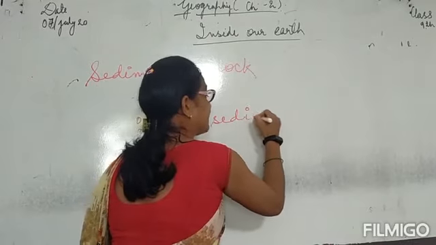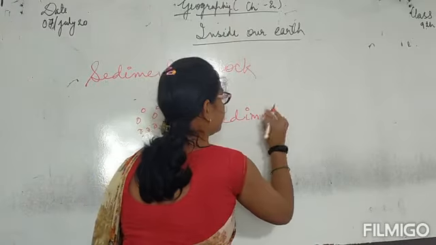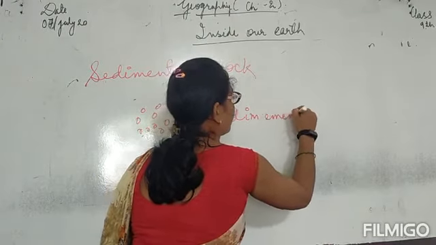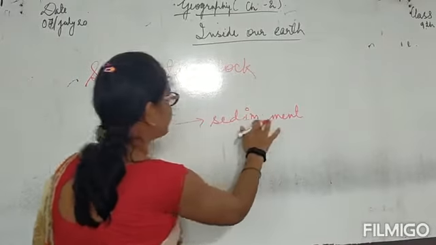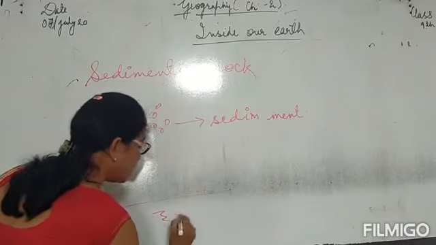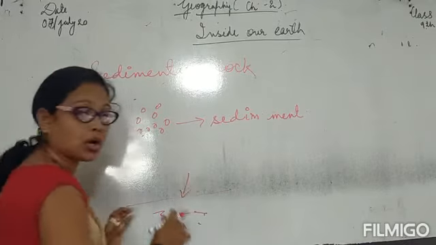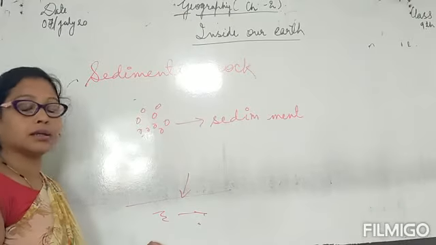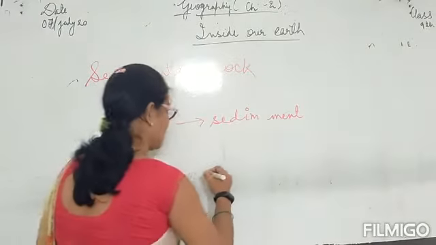Fine. Then these sediments settle down on the earth surface or on the ocean surface.